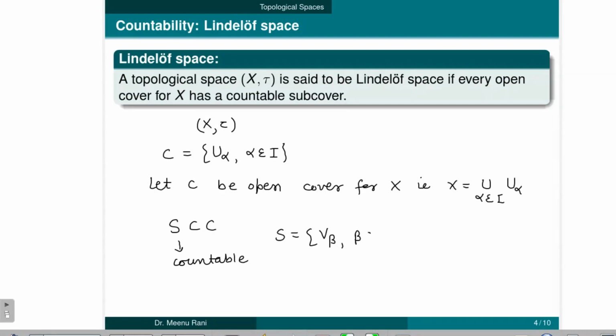Here beta belongs to index set J. And if we take the union of the members of S, then it also covers X. So S is a subcover of C which is countable. So it is a countable subcover. Then we can say that X is a Lindelöf space.